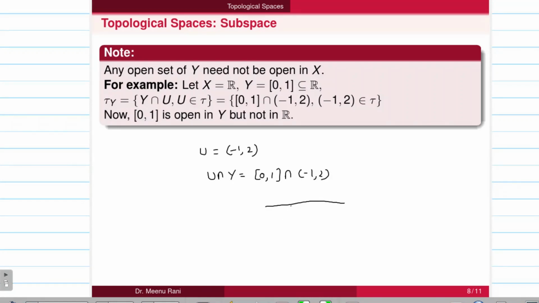So [0, 1] is a closed interval, and its intersection with (-1, 2) is [0, 1] only. So it is open in the tau y because it is a member of the tau y, so it is open in the y subspace. But we know that this is a closed interval which is not open in the set of the real numbers according to the usual topology.